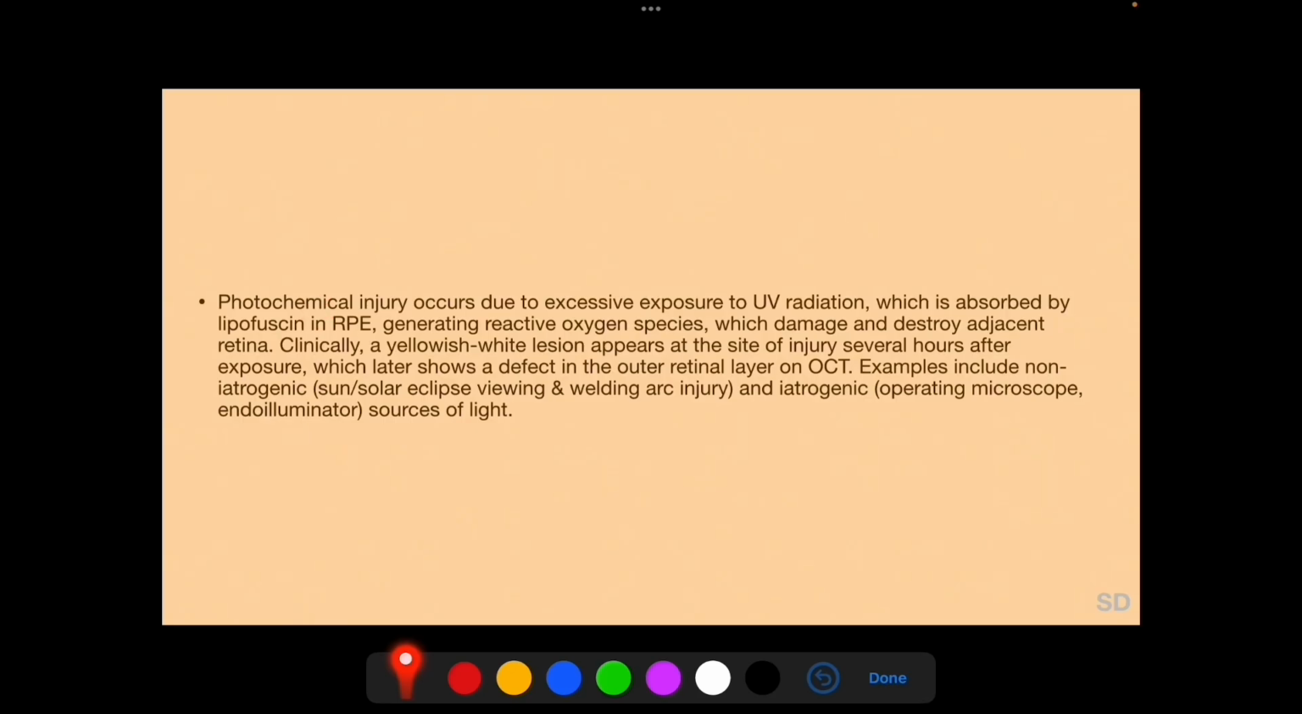Photochemical injury occurs due to excessive exposure to ultraviolet radiation, which is absorbed by lipofuscin in retinal pigment epithelium, generating reactive oxygen species which damage and destroy adjacent retina. Clinically, a yellowish-white lesion appears at the site of injury several hours after exposure, which later shows a defect in the outer retinal layer or nocity. Examples of retinal photochemical injuries include non-iatrogenic injuries such as following sun or solar eclipse viewing and welding arc injury, and iatrogenic injuries such as following exposure to operating microscope and endoilluminators used during vitreous surgery.